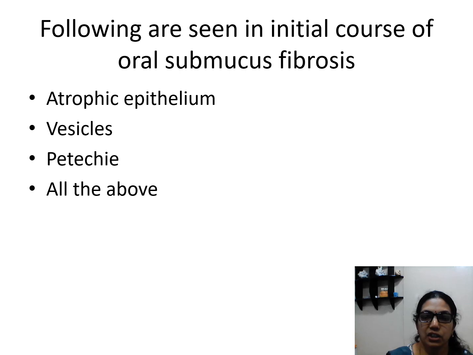Following are seen in the initial course of oral submucous fibrosis. Initially, what changes will occur? Atrophic epithelium is seen, vesicles will be formed on the mucosa, petechiae also seen, all the above. All of these will be seen in the initial stages of oral submucous fibrosis. So, the answer is all the above.